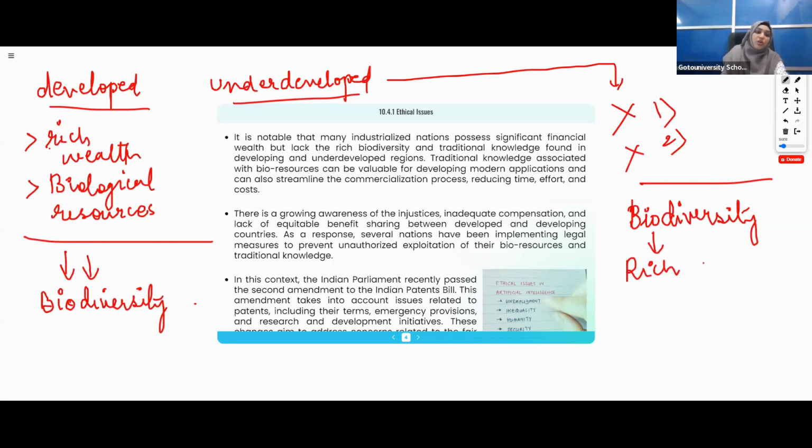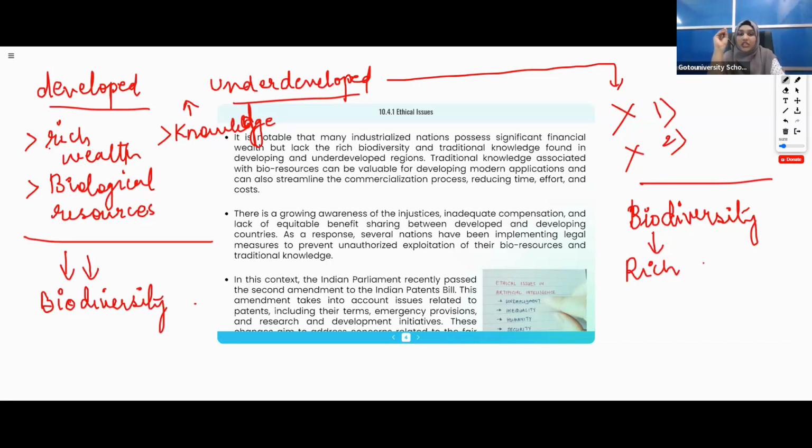You can add one more point here, that is knowledge. Developed countries have a lot of knowledge, wealth and resources, everything except biodiversity. Traditional knowledge we do not have, but developed countries have that.